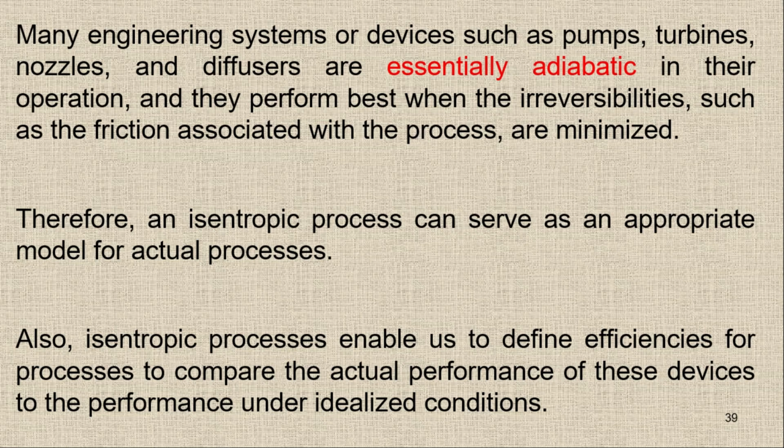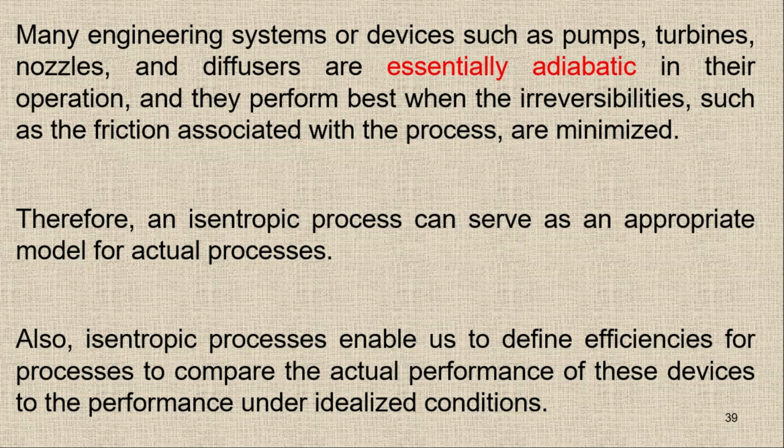For these cases, if the irreversibilities are low and they are adiabatic, then they will perform better. Therefore, an isentropic process can serve as an appropriate model for actual processes.